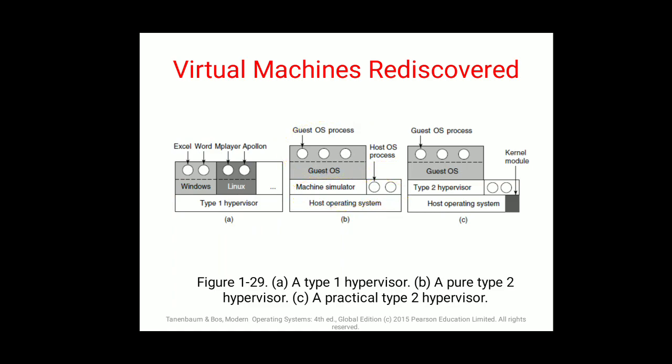The simulator will separate your guest OS and host OS gradually, giving a machine simulator with host OS processes working separately and guest OS processes working separately. The guest operating system is as a user who is using, while host OS processes means the actual system administrator working on that host operating system. Hypervisor 2 has been replaced with machine simulator, and the host operating system has its own kernel module to work on it. So this is what is rediscovered virtual machine.